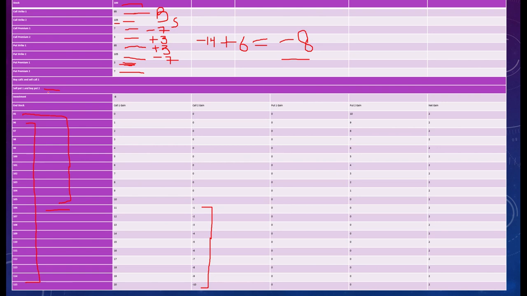Now similarly, I will apply put also, sell put 1. It means I am selling. If I am selling, it means somebody else has a right to sell. So somebody else has a right to sell at rupees 95. Put strike 1, 95. So if you can see, the market prices are starting from 95. It means at any point of time, if he sells in the market, he will get a better amount. So he will not exercise his put at all, right? So put gain 1 would be 0 throughout, because he is not exercising his put option.